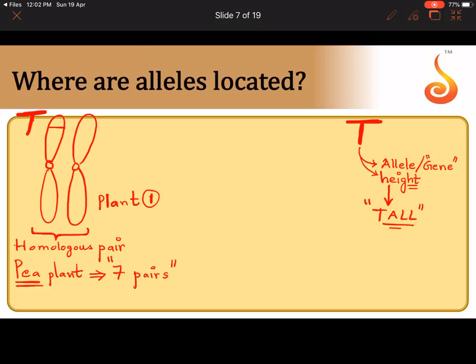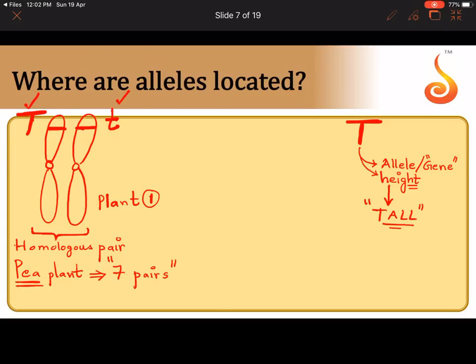So on one of the chromosomes, capital T is located. On the other chromosome, small t is located. Now please look at this homologous pair and tell me, is this plant homozygous or heterozygous? By now you should be able to answer this question. On one of them it has capital T, which codes for tallness. On the other it has small t, which codes for dwarfness.